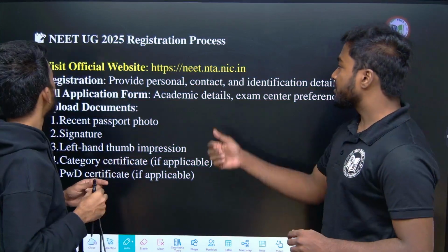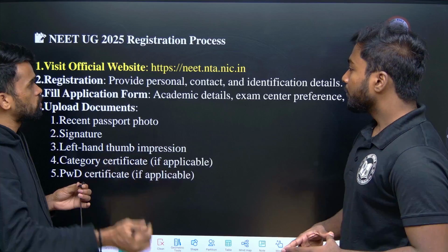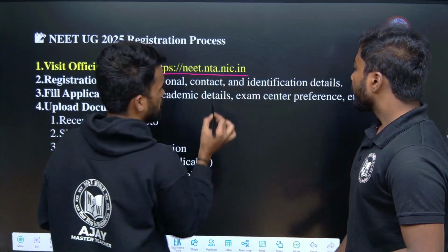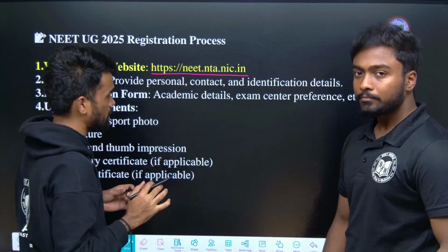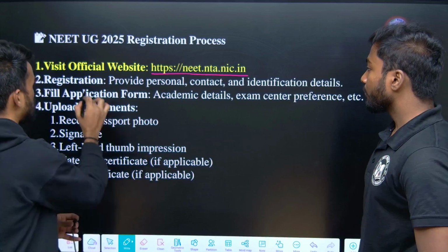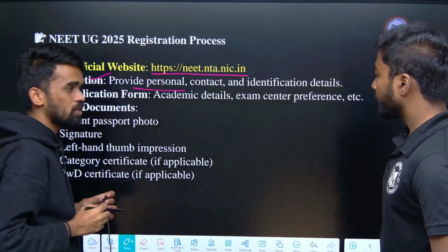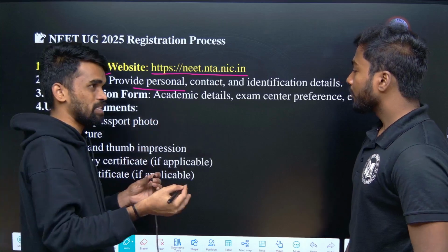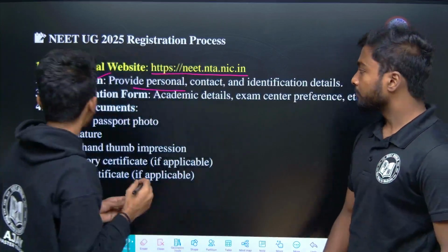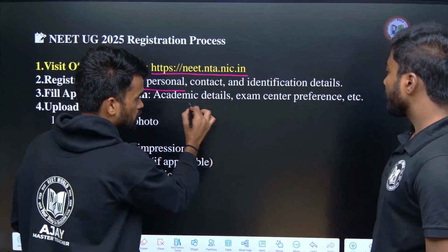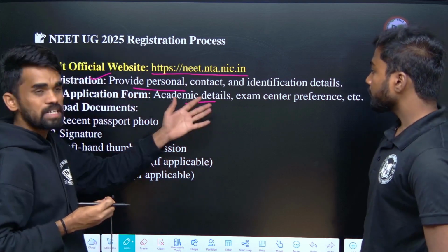Could you explain the registration process? Now they can go to the official website of NTA NEET. They can register there, and during registration they need to provide personal, contact, and identification details. Whatever the website asks, you need to fill in. After that you can also give academic details and exam center preference, all those things.